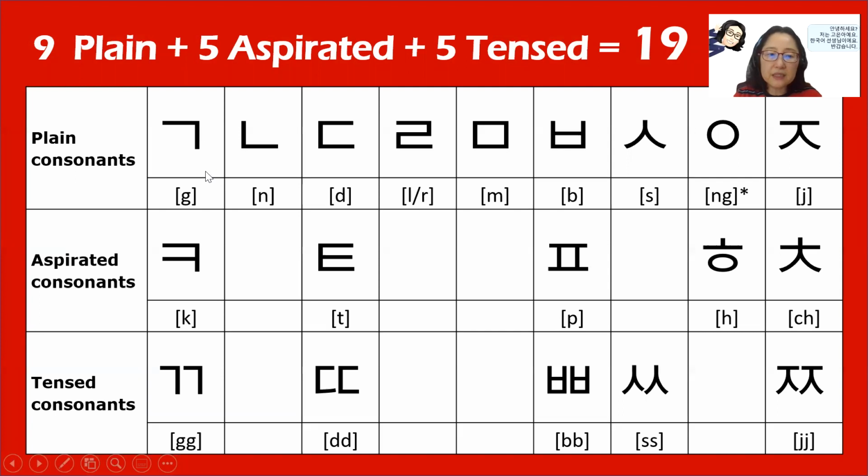So 그, and adding more lines means a stronger sound. Okay, and the 그 is a soft sound, but this one is a k with lots of air. And this one is a tense consonant, 끄, 끄. And in some languages like Korean or Spanish, French, we have 3-step consonants, but English speakers only use 2 steps. So this tense consonant is not really used in English. So you may have a little difficulty in the beginning, but with practice, you can surely pronounce all these.